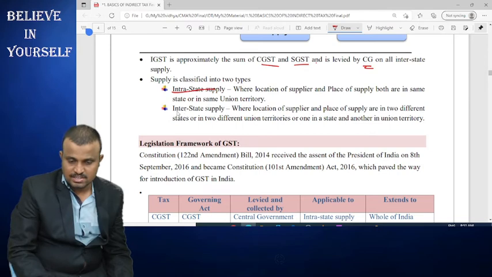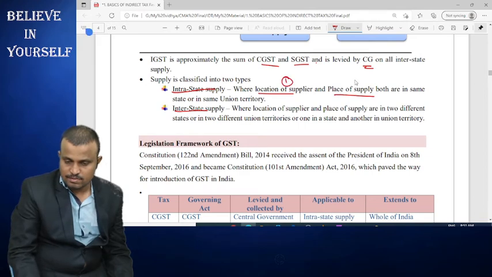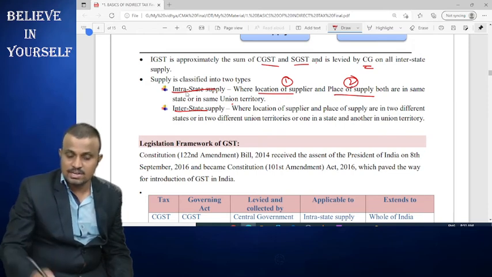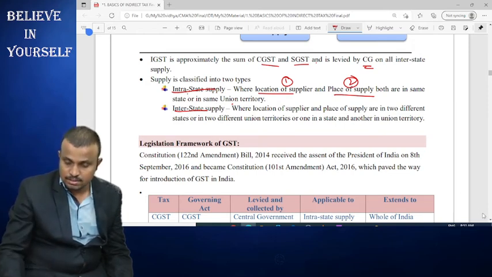So what is meant by intrastate supply and interstate supply? Those depend upon two factors: location of the supplier and the place of supply. If the location of the supplier and the place of supply are in the same state or the same union territory, it is intra. If they are in different states or different union territories, it is said to be inter.